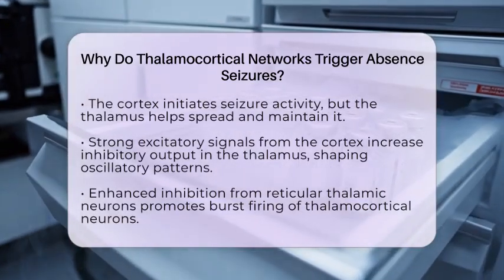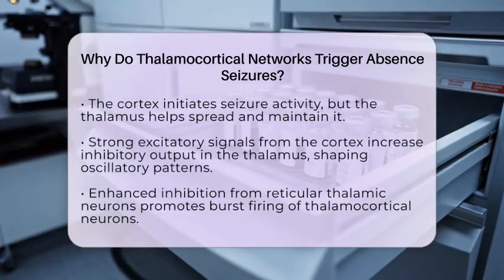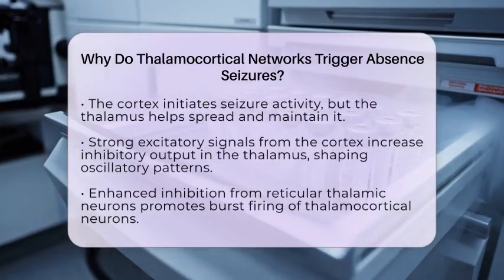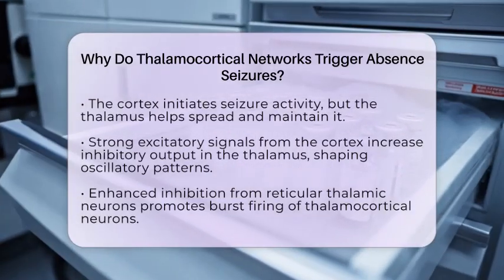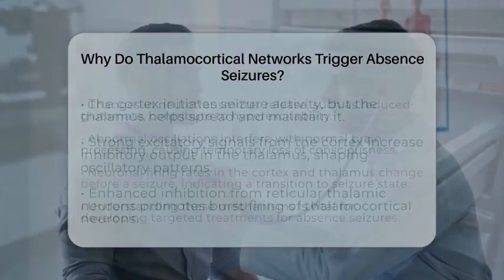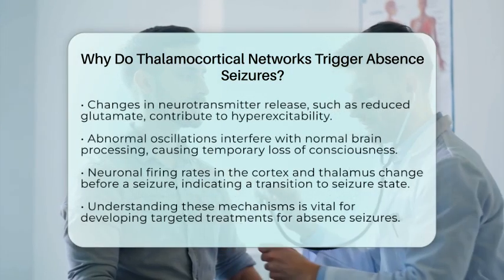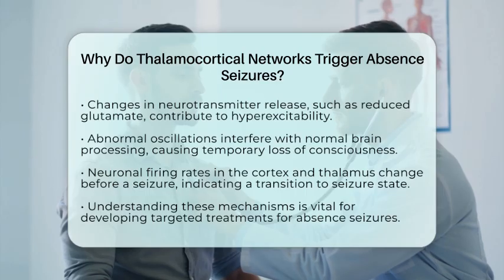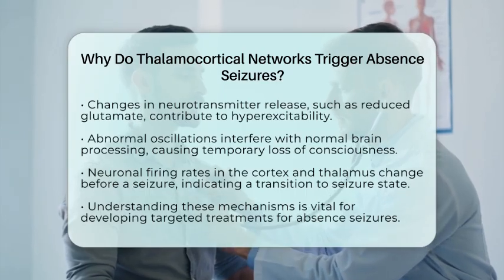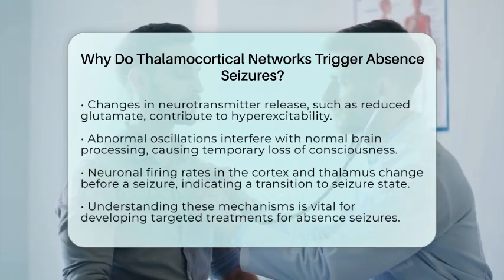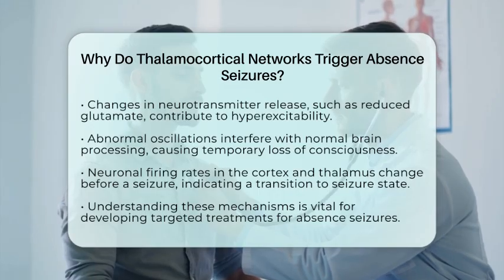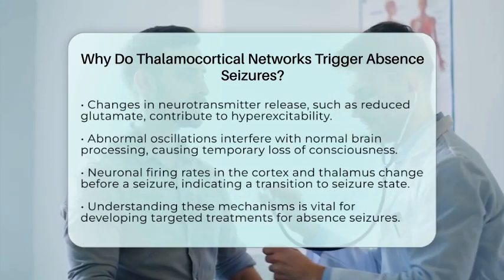As these abnormal oscillations develop, they interfere with normal brain processing, resulting in the temporary loss of consciousness that defines absent seizures. Research has shown that before a seizure occurs, there are noticeable changes in neuronal firing rates in both the cortex and thalamus. These changes indicate a gradual transition into the seizure state.